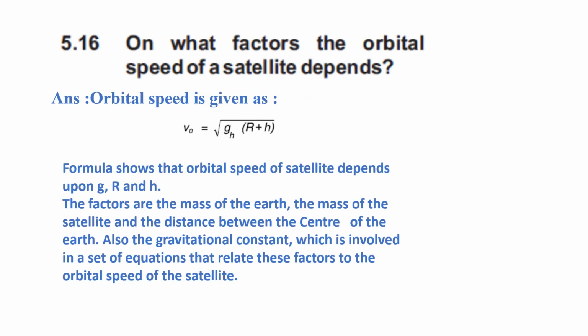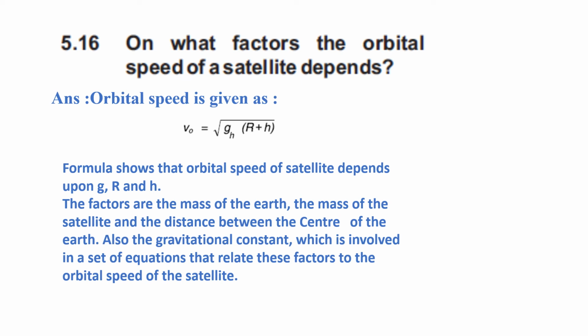Then you have to do question 5.16 in your notebook as well. On what factors does the orbital speed of a satellite depend? First of all, to write the answer, you should know what the orbital speed is. Orbital speed is v0, which is equal to the square root of g h into r plus h. According to the formula, the orbital speed of a satellite depends upon g, r and h, right?